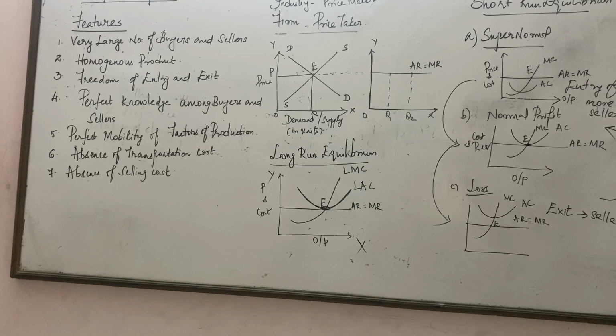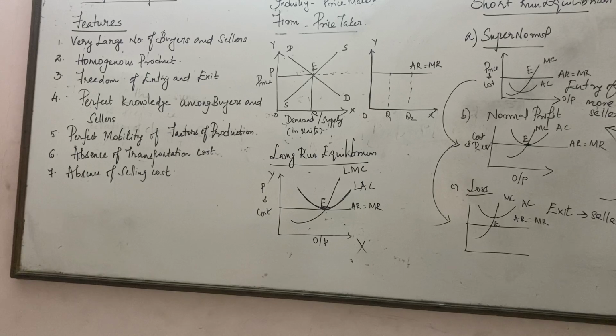Okay, so now we'll have a recap on perfect competition. So what is perfect competition? This refers to a market situation where there are a very large number of buyers and sellers and they deal with a homogeneous product, and always the price is going to be fixed by the market. So the features, let's have a recap. There are a very large number of buyers and sellers. So what does it mean?